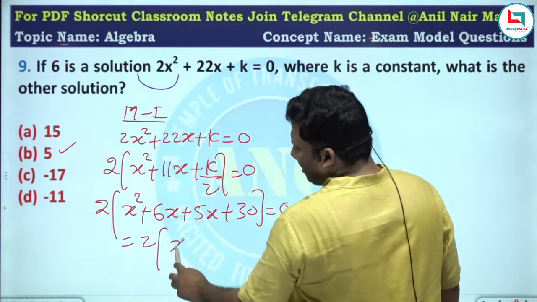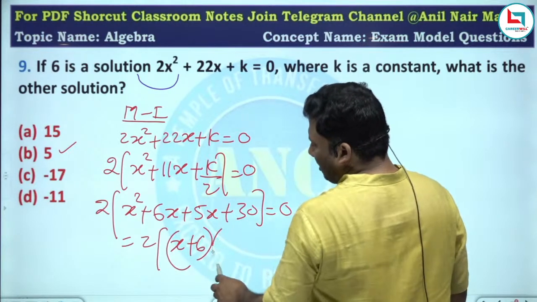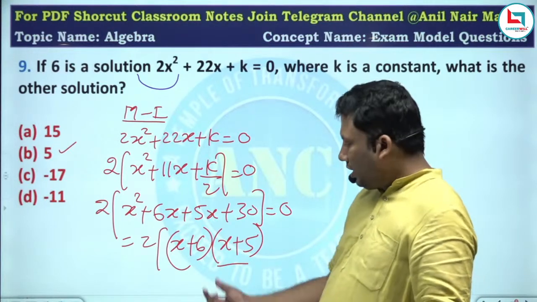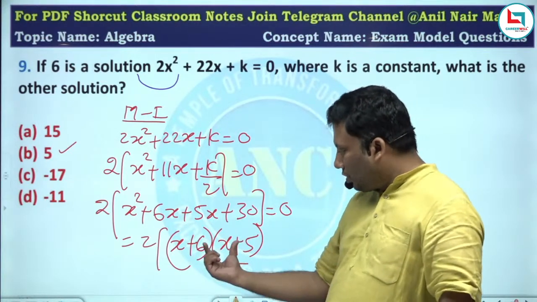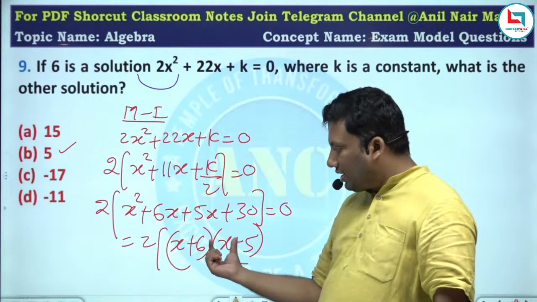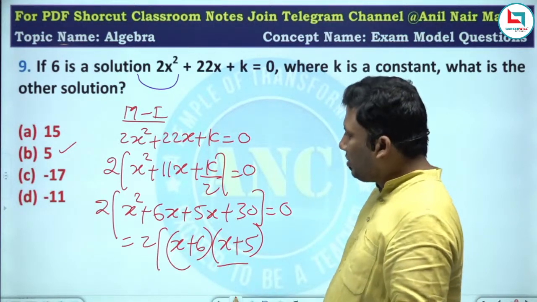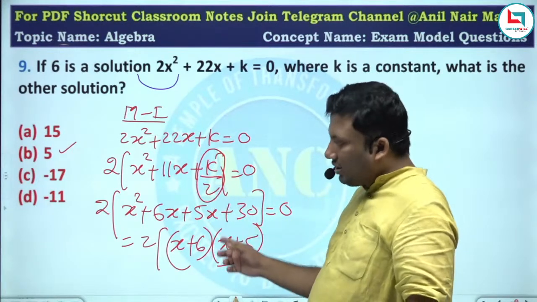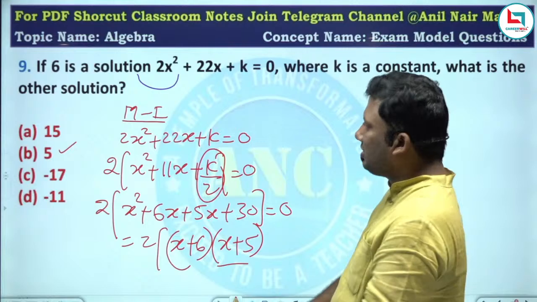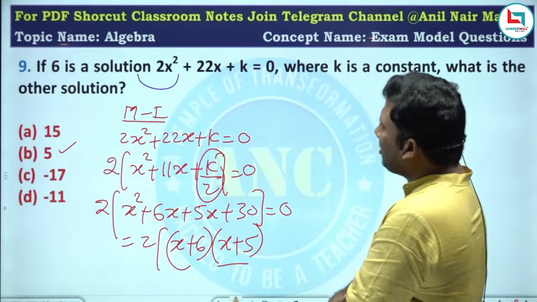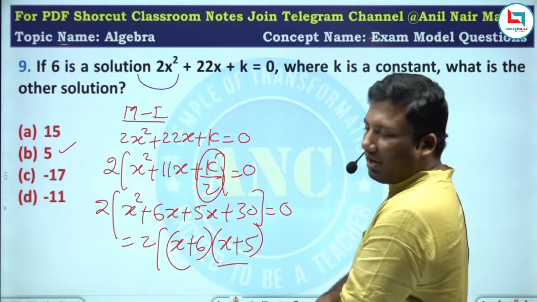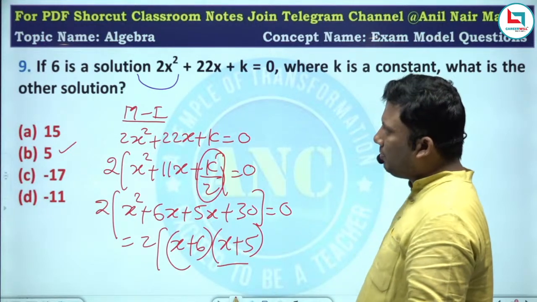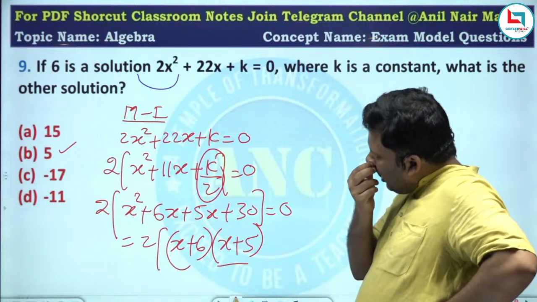If I take like this, x into x plus 6 plus x plus 5. Are you all with me? 2 into x plus 6 plus x plus 5. So 6 fives are 30, 2 sixes are 60. Compare it with k by 2. Whatever the value that it's getting, that itself is the answer. If 6 is a solution, that is one way to do, which is a little cumbersome. Let me see if I can do it by any other method.